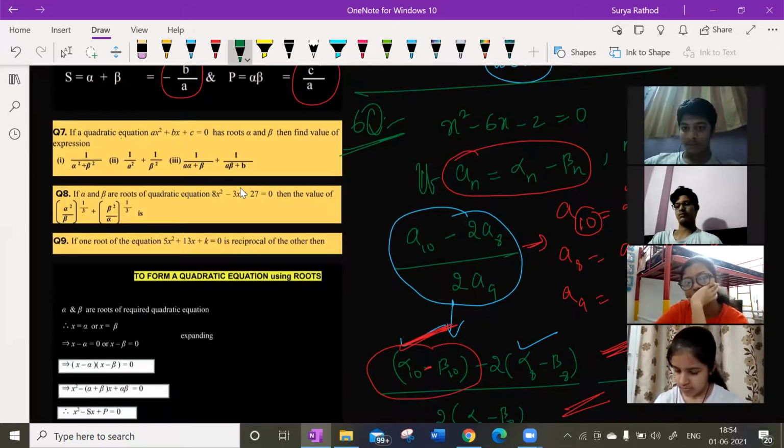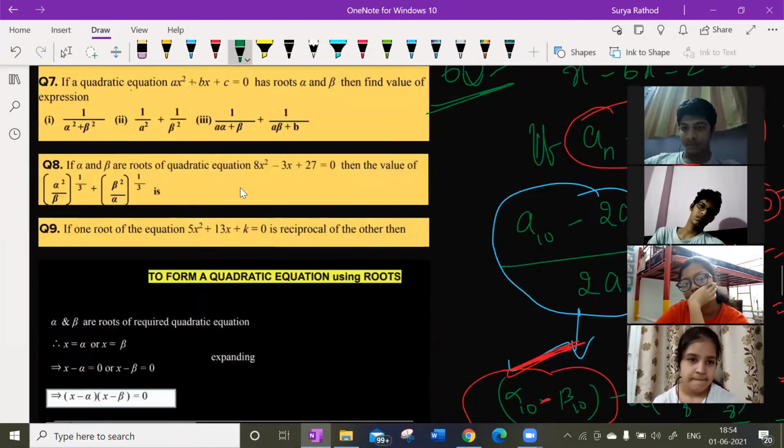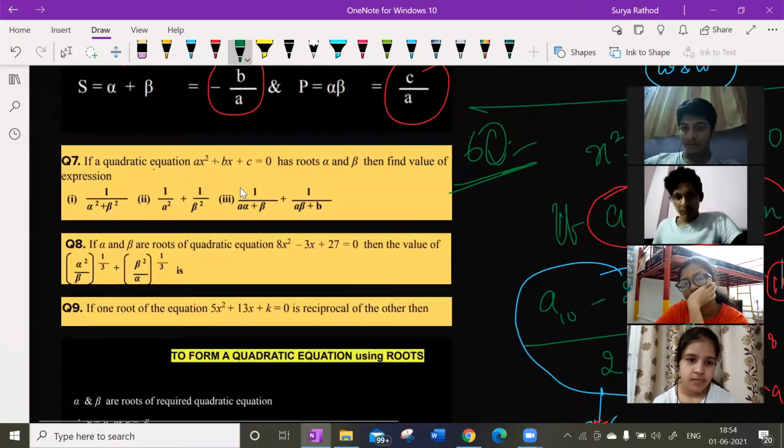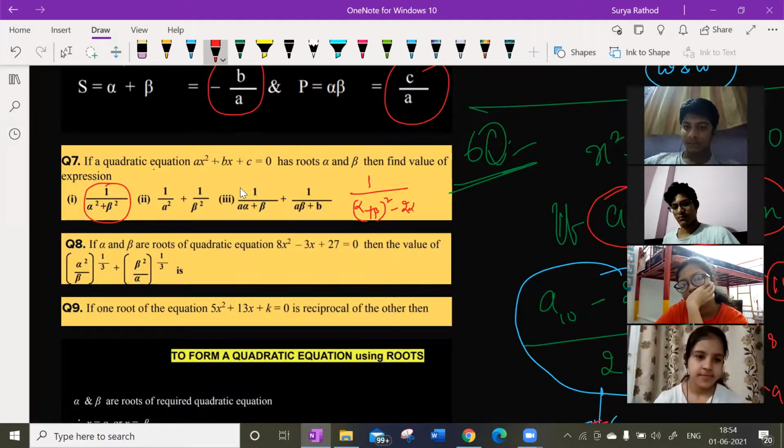Let me solve that question. Let me give a hint. You guys make it out at home. We'll solve 8th question. So look at this here. 7th question, what is it saying? 1 by alpha square plus beta square. So in the denominator, can I write the a square plus b square formula? What is the a square plus b square formula? A plus b means alpha plus beta whole square minus 2 times alpha beta.